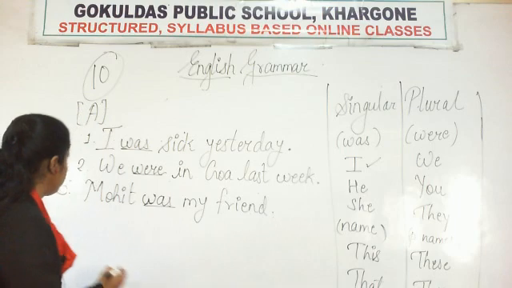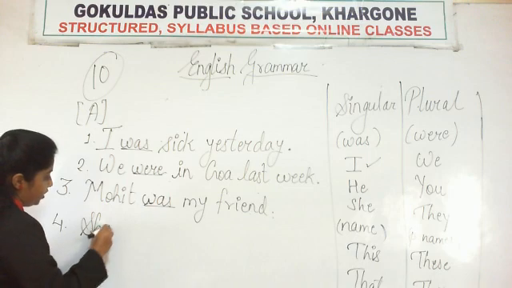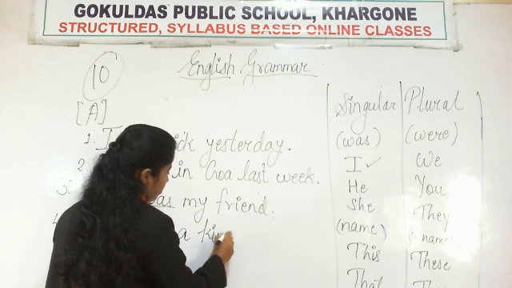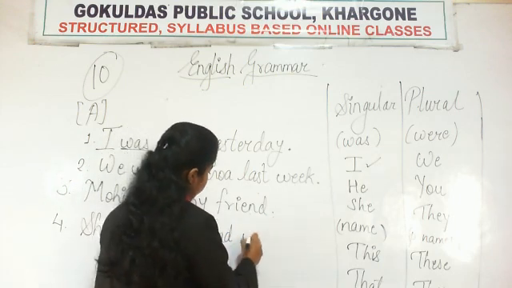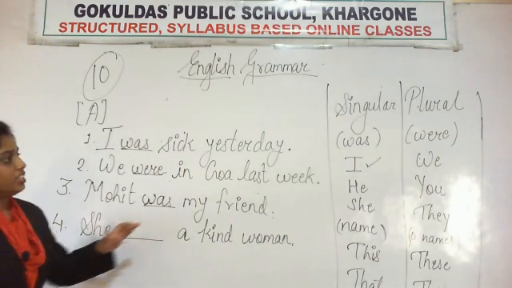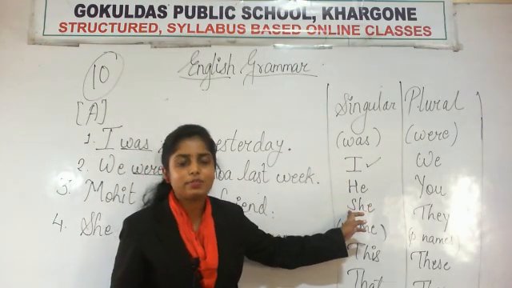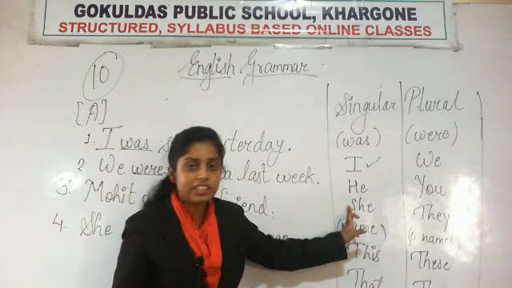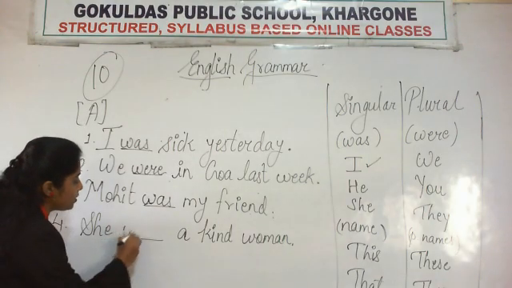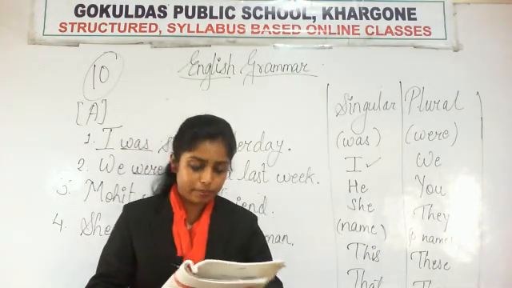Sentence number 4. She dash a kind woman. Okay, she. Let's look at the list. I, he, she. She is in the singular subjects list. So she is a singular subject. With the singular subjects we use was. Okay. So she was a kind woman. वो एक बहुत kind woman थी. ठीक है.